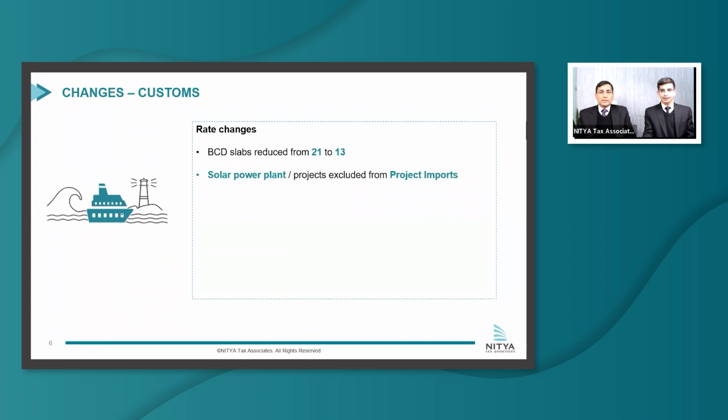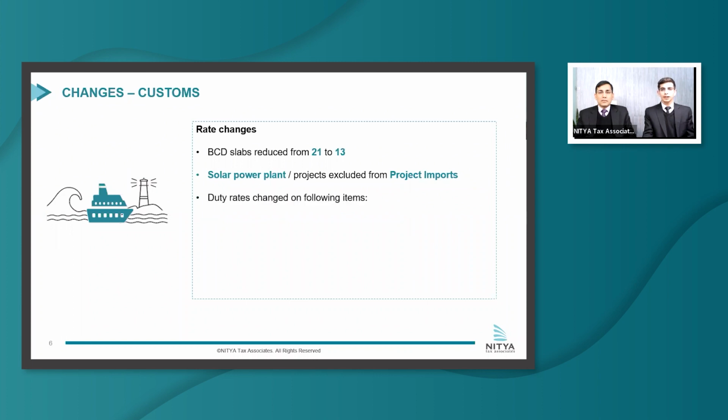As regards the next change, a brief introduction is required. Chapter 98 of the first schedule of the Custom Tariff Act deals with project imports. In this regard, heading 9801, which deals with solar power plant, has been amended to exclude solar power plant or solar power projects from project imports.